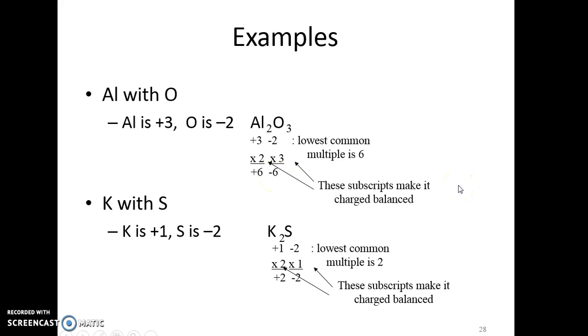Because our formulas are neutral. If it's neutral, the number of positives has to be equal to the number of negatives. If I combine potassium with sulfur, potassium gets a positive 1 charge and sulfur gets a negative 2 charge. You can find that by looking at the pattern in the periodic table. So there has to be 2 potassiums and 1 sulfur.